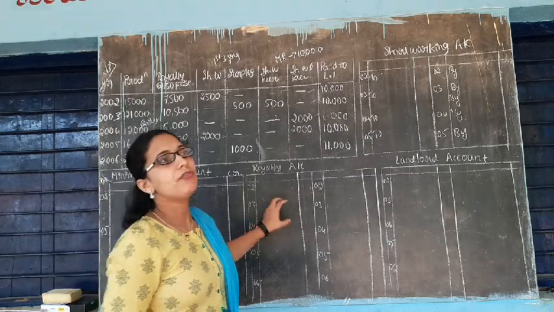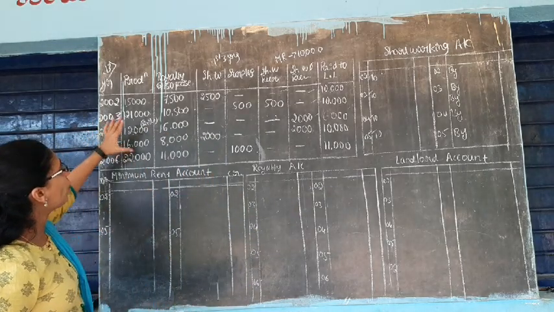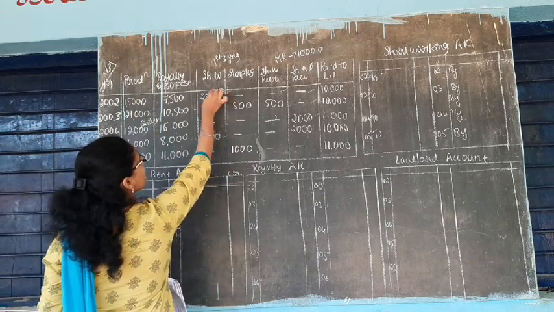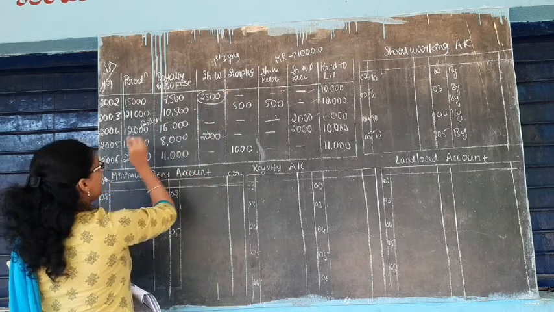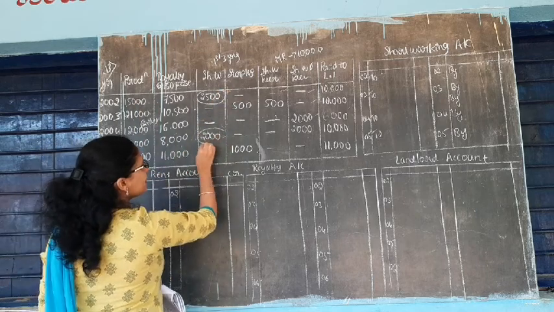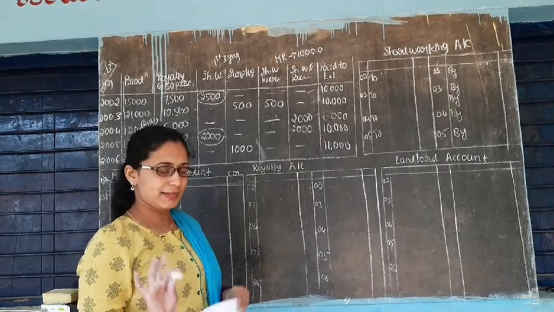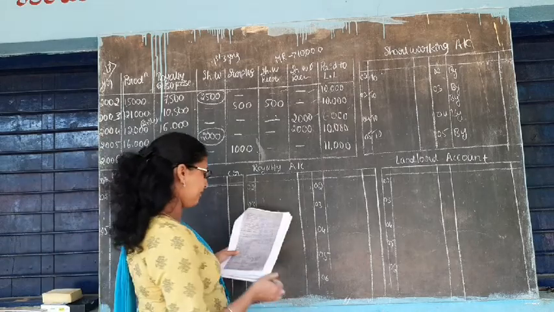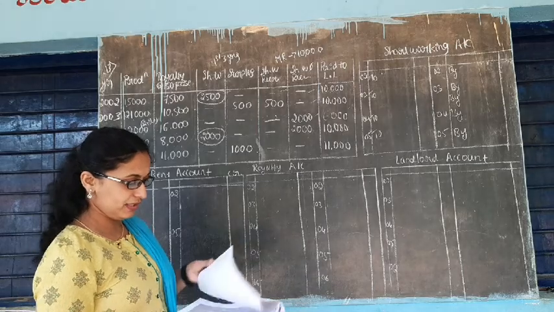Okay, see here, while preparing the minimum rent account you have to concentrate on the years where there is a short working. Where there is a short working means in 2002 there is a short working, in 2005 there is a short working. So you have to concentrate on these 2 years. I will teach you now. Minimum rent, okay, we will open the minimum rent account later.